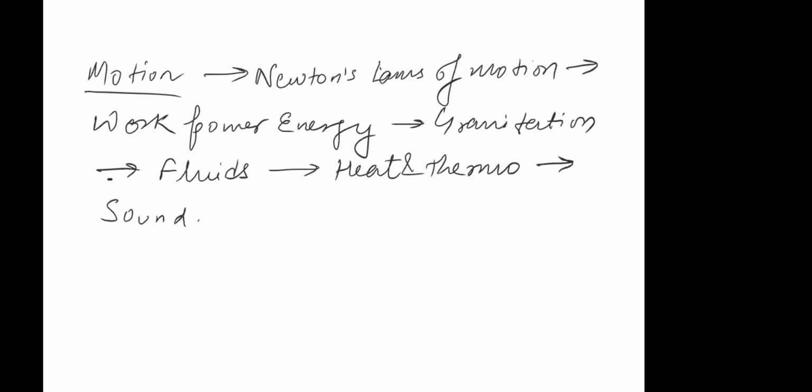Now, why is the structure like this? See, the first chapter is motion, so you'll study movement. The second chapter, Newton's laws of motion, gives you a glimpse of how motion will look under different scenarios. So first you'll study what movement is, then why the movement is happening in a certain way. Work, power, energy, like Newton's laws of motion, is just a way of analyzing motion. So there are two methods to solve the same kind of problem: Newton's laws of motion is one and work, power, energy is the other.